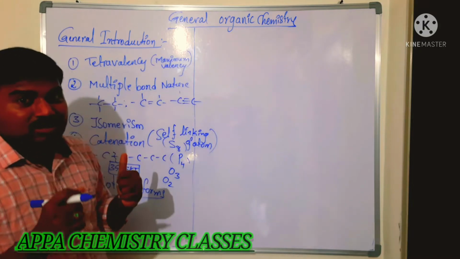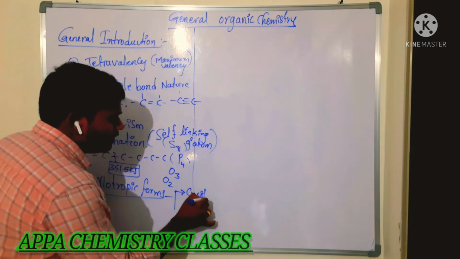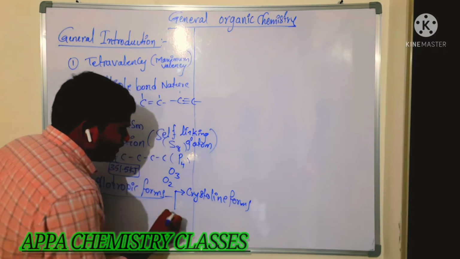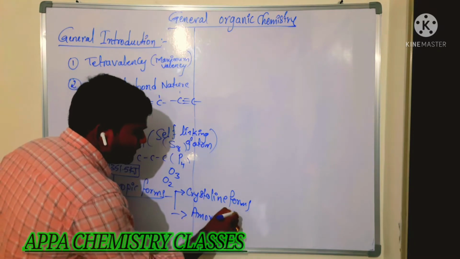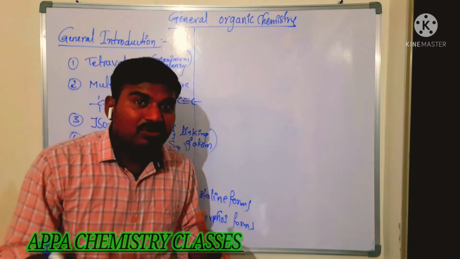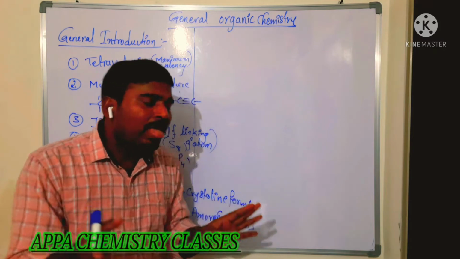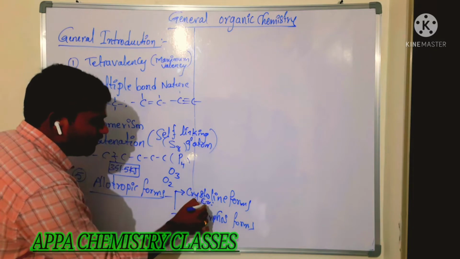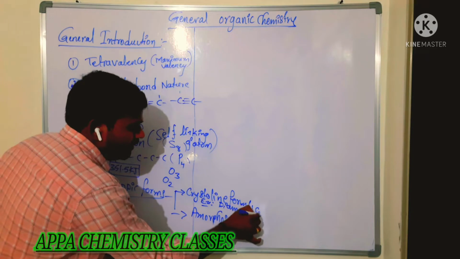There are mainly two types of allotropic forms. What are those? Crystalline forms and amorphous forms of carbon allotropes. What is meant by crystalline and what is meant by amorphous, we will discuss in the solid state. Don't worry, just remember the examples. The best examples for crystalline form are diamond and graphite.